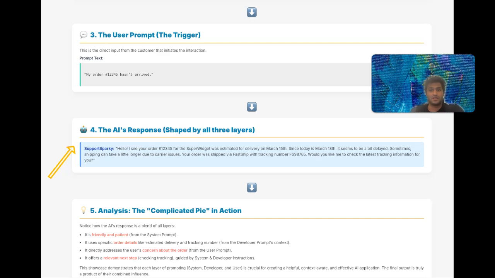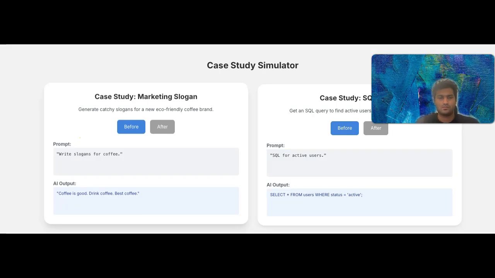This is the complicated pie in action, each layer contributing to a helpful and contextually aware output. This makes the abstract concept of prompt layers concrete. Let's look at a few more examples of how applying prompt engineering principles and techniques can dramatically improve AI outputs across different tasks. With the vague prompt that we feed in initially, we get a poor output from AI which just says coffee is good, drink coffee, best coffee.